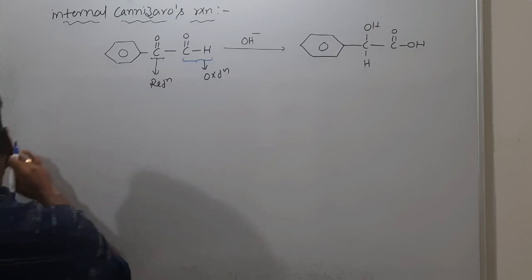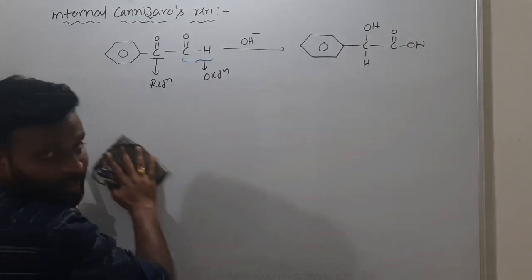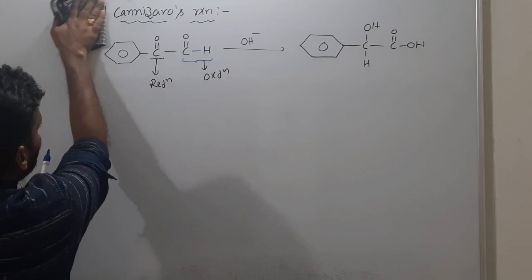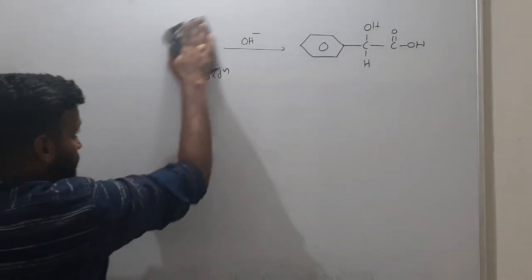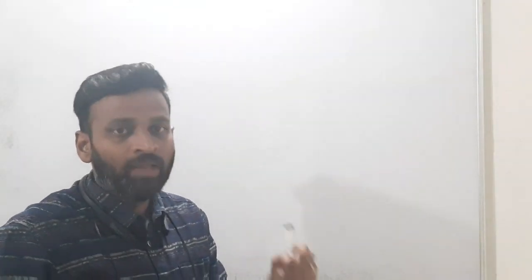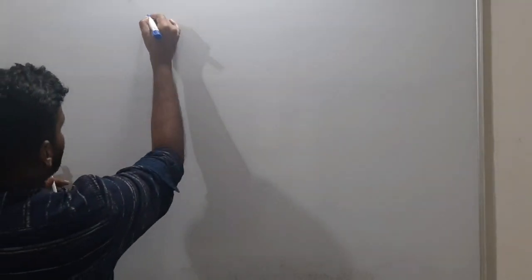Okay, in a similar manner, we can discuss the mechanism for Wolff-Kishner reduction. Just write this down, I'll tell you. Do you remember Wolff-Kishner reduction? Aldehydes or ketones in presence of hydrazine and base are converted into alkane. Wherever you have C double bond O, it becomes CH2. If that is in the middle, CH2, and if that is CHO at the terminal, then CH3. Very simple.